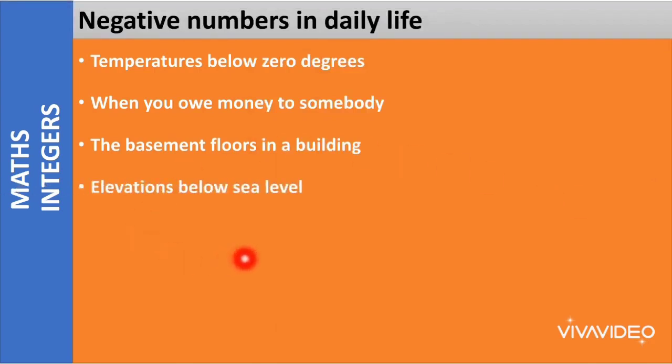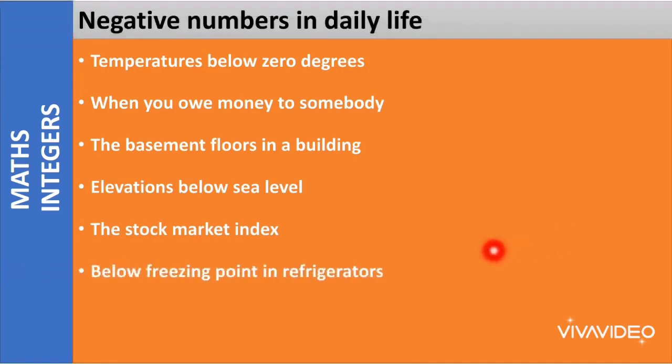Elevations below sea level. Again, when we want to represent something which is below sea level, we use negative numbers. In our life, the stock market index. Even in the stock market index, we use negative numbers. Below freezing point in refrigerators. What is the freezing point? 0 degrees is the freezing point.